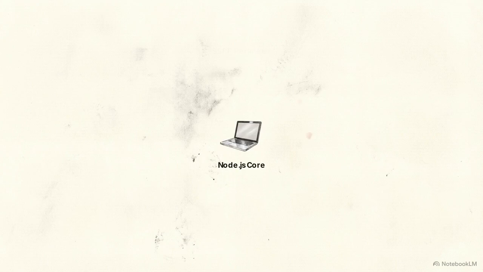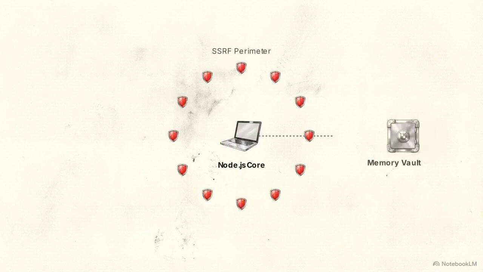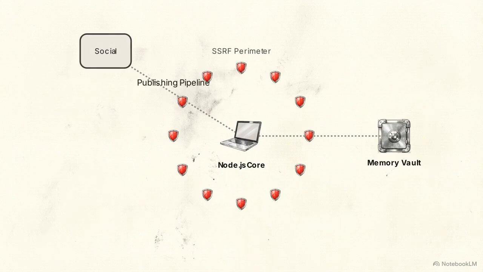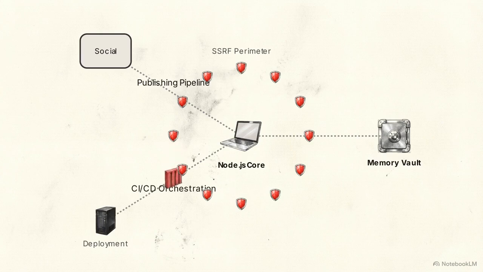Here is the complete OpenClaw architecture mapped out: a lean Node.js runtime core, surrounded by an SSRF security perimeter, and supported by a self-optimizing memory vault. This unified system powers end-to-end content publishing pipelines. Content studios use it to draft, schedule, and post material with minimal human input, safely routing outputs to external platforms.